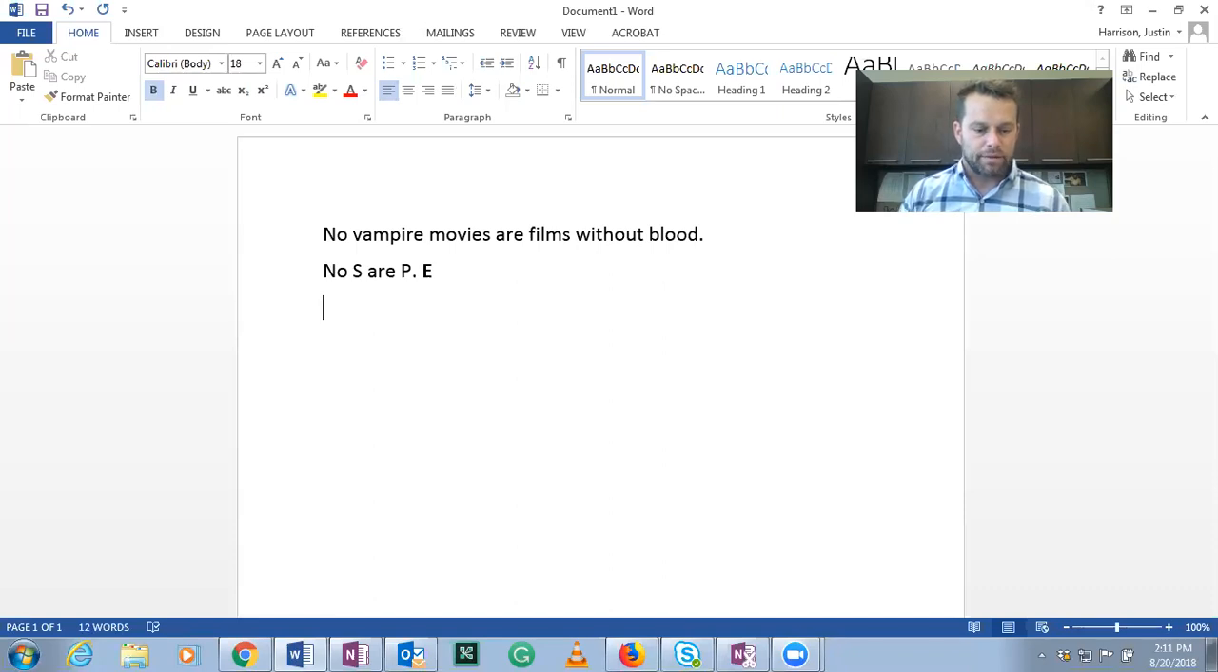And then it says to identify the quantity and quality. So quantity of this statement. Remember all and no, we're talking about all or none of an entire class. So that is considered universal. And the quality is whether or not it is affirmative or negative. And that's probably the easiest. You look for the statements that have no or not, and that is negative. All right, so we know that this statement, no vampire movies are films without blood, is an E-form statement. Its quantity is universal and its quality is negative.